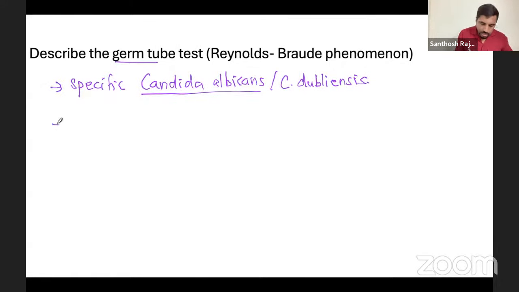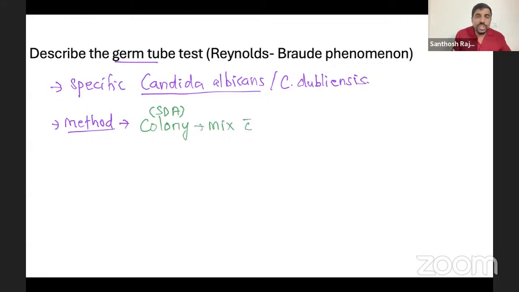Now, the method, how to do this germ tube test. Very, very simple. You take the colony, the white colony of Candida from SDA media, or any media, and mix it with serum. The serum can be human serum or sheep serum, any serum; usually in a lab you'll get human or sheep serum.